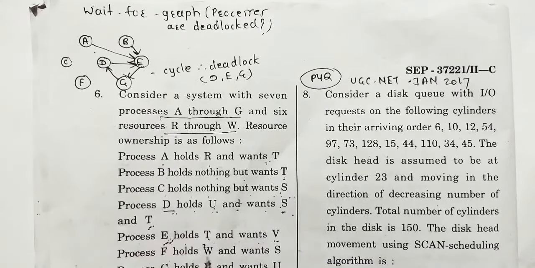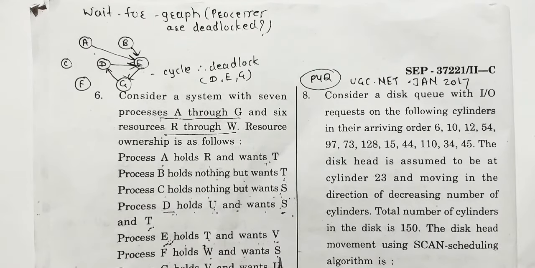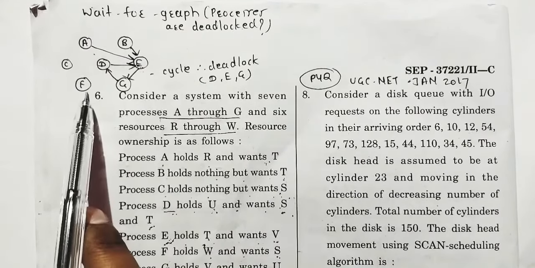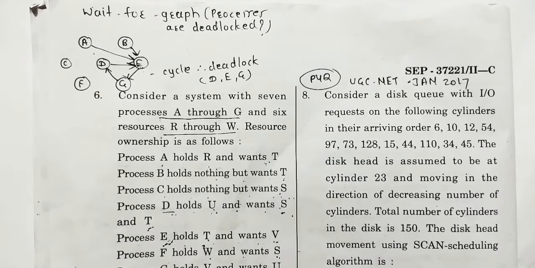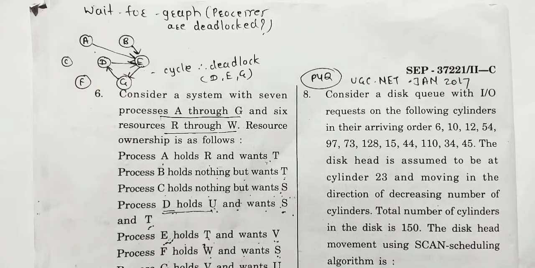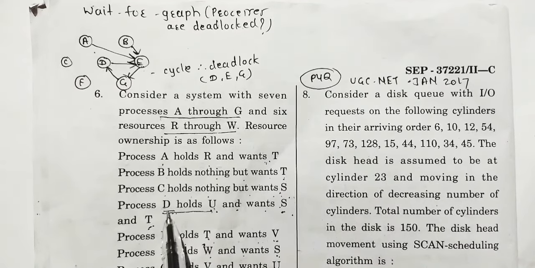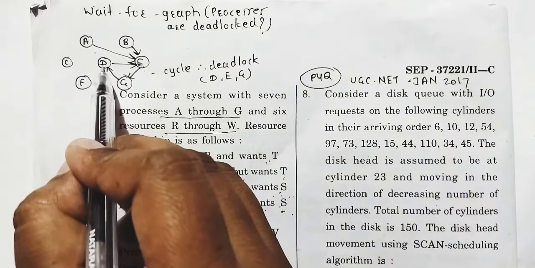Next, F holds W and wants S. Now check, S is not held by anyone. So F is not waiting for anyone. Last, G holds V and wants U. Now check which process holds U. Here D holds U. That means this G is waiting for D to release this U. Means G is waiting for D.